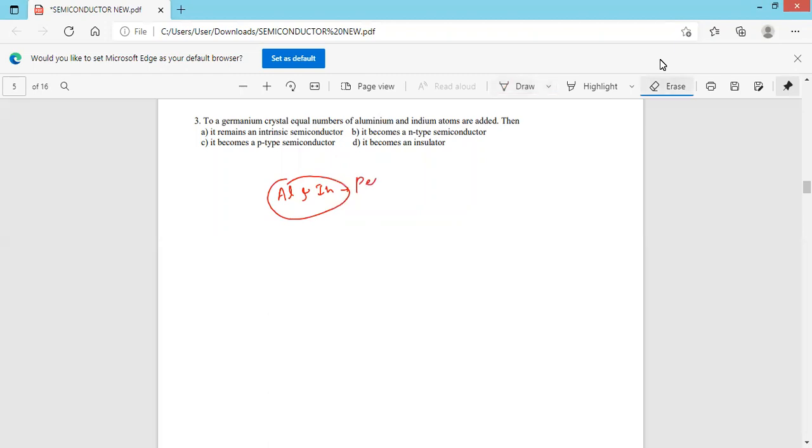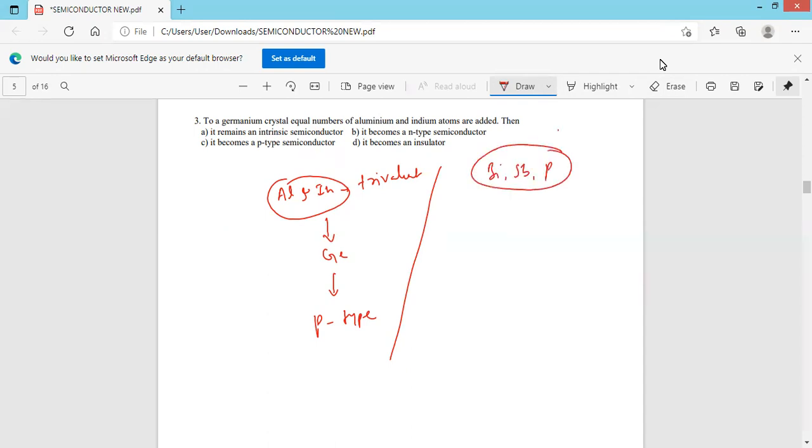They are trivalent impurities. When they are added to germanium, it gives rise to a P-type semiconductor.